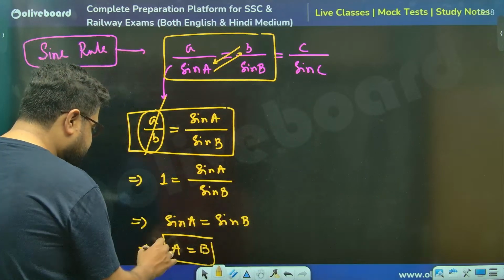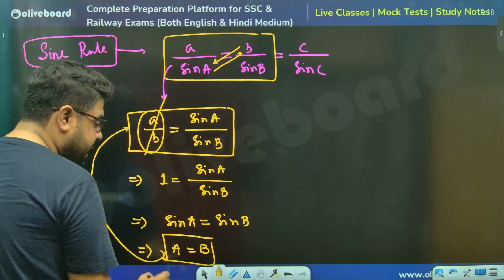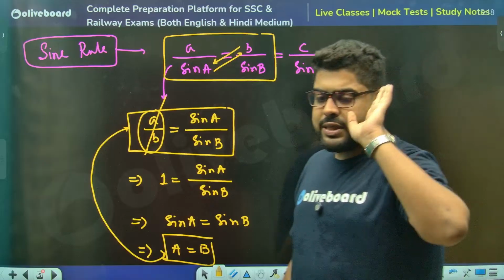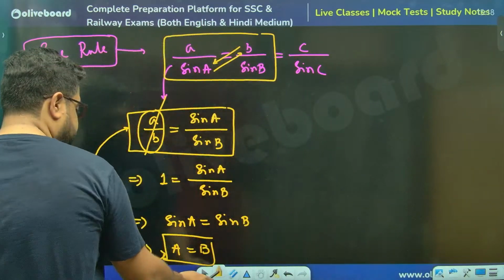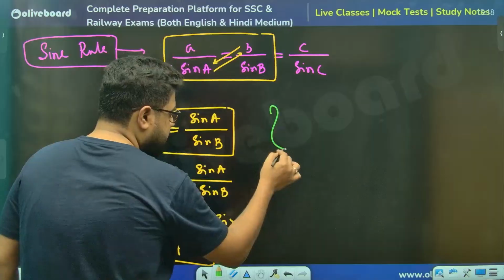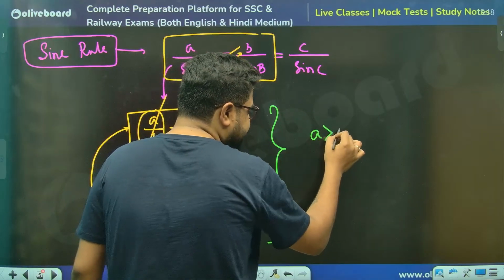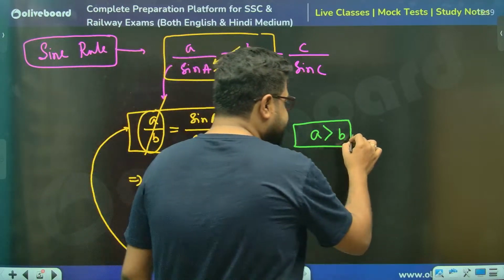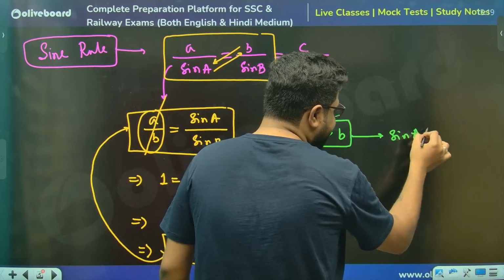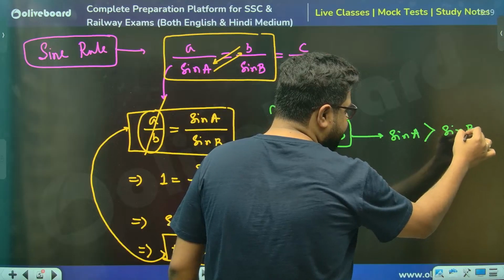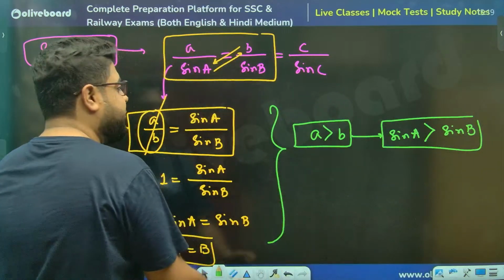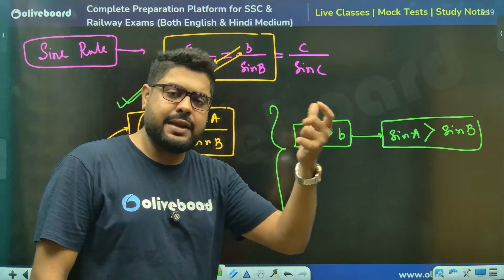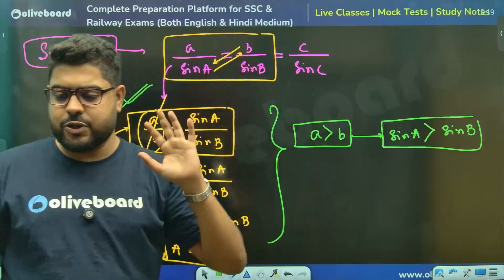Similarly, you can prove this vice versa as well. If the angles are equal, then the opposite sides are also equal. One more understanding that you can draw from here: if a is greater than b, that is, one side of a triangle is greater than the other side, then the opposite angle will also be greater than the opposite angle of the smaller side. So everything actually comes from this particular relation. Whichever side is greater, the opposite angle is also greater.